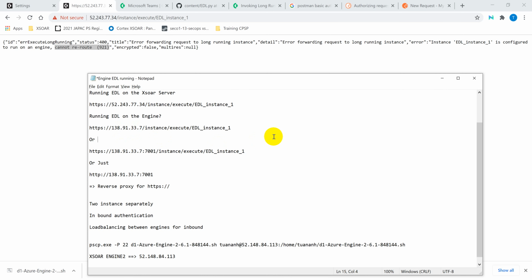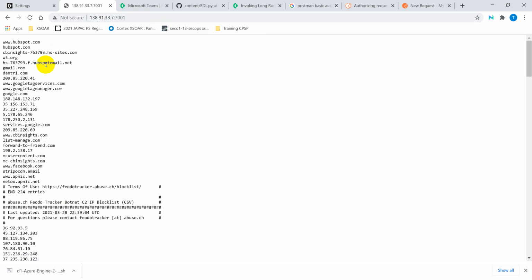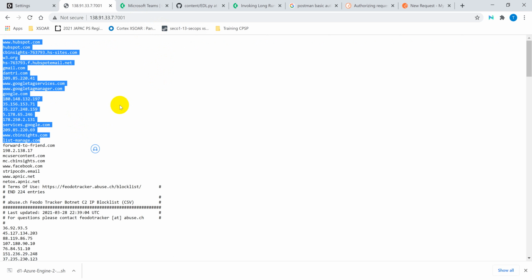138.91.33.7. We do not have the option to run it on HTTPS, but instead we have to go to HTTP with the port of 7000 as we configured. Yeah, as you can see here is the list.